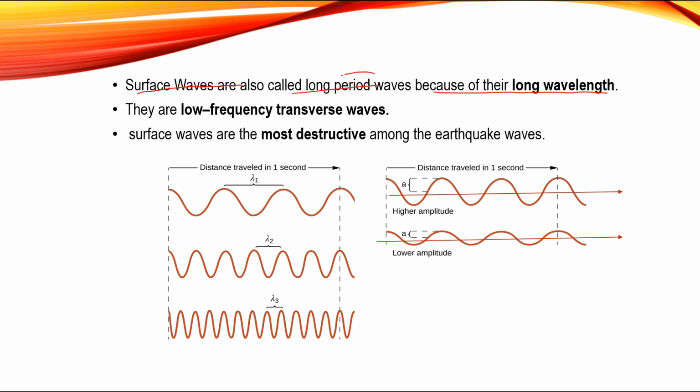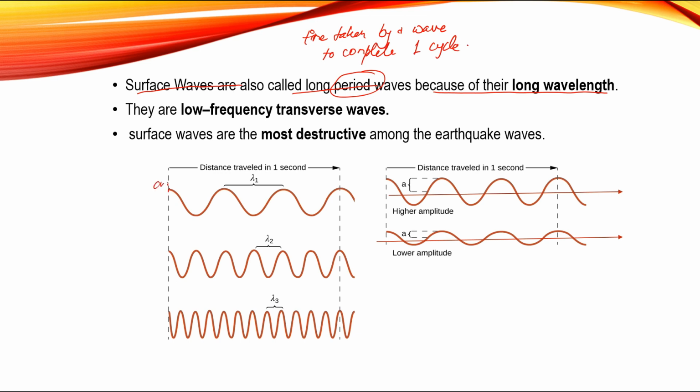What do you mean by period? Period means the time taken by a wave to complete one cycle. Look at this image.